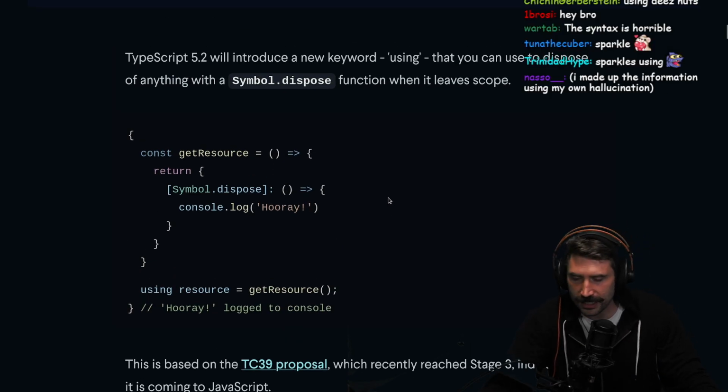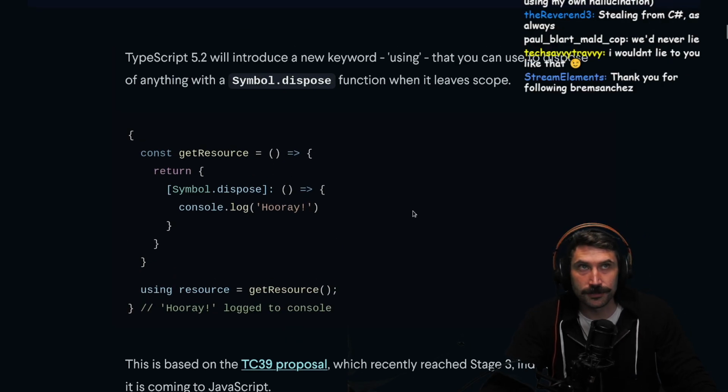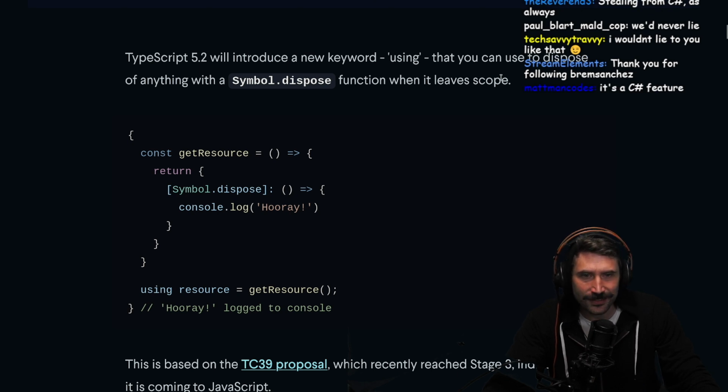Right away, I started thinking, this is like drop from Rust. And I wonder what it means by leave scope.